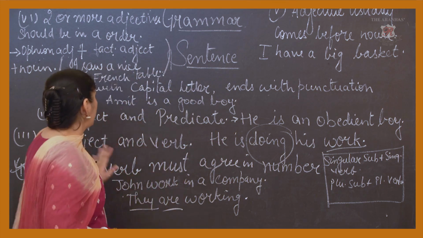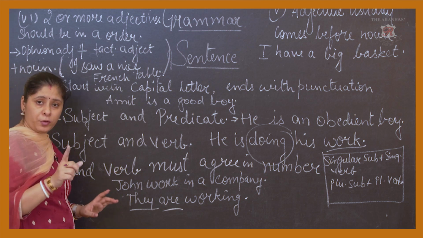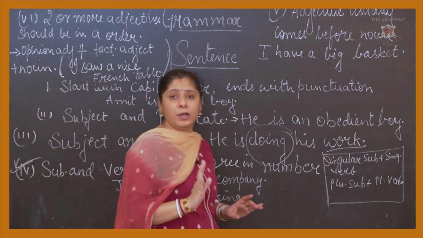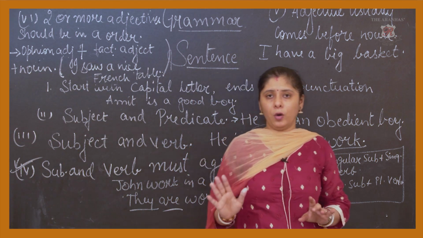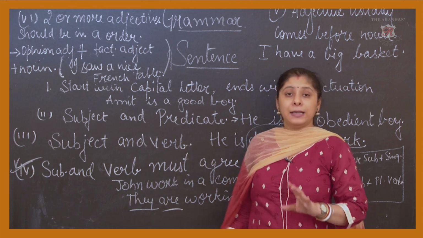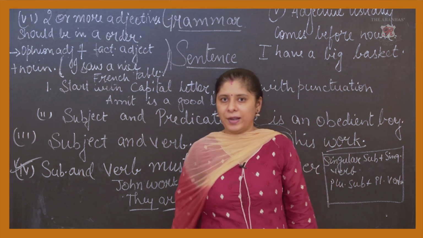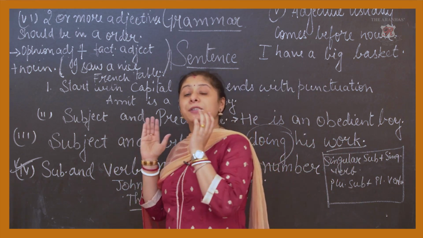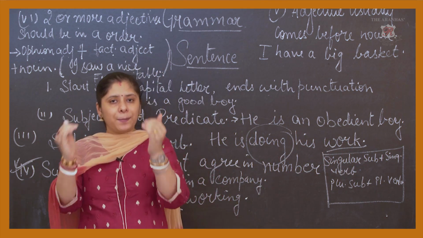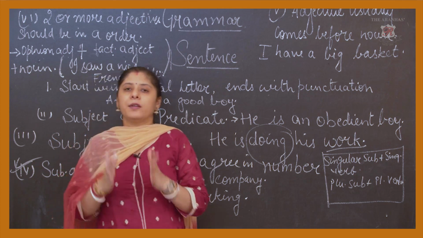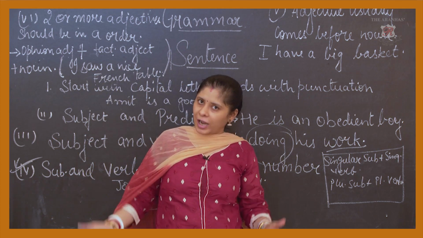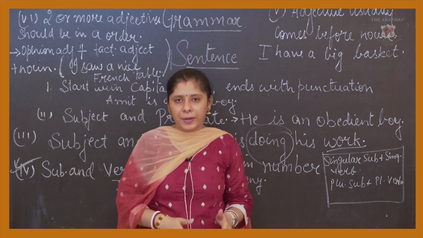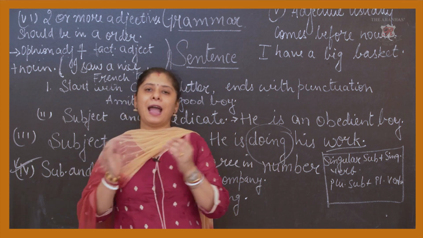A sentence is a group of words that gives complete meaning. It has a subject and a predicate, and is divided into four types: declarative, imperative, interrogative and exclamatory.